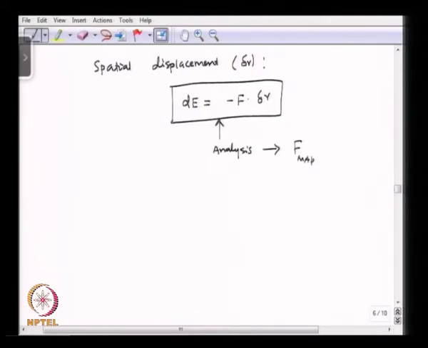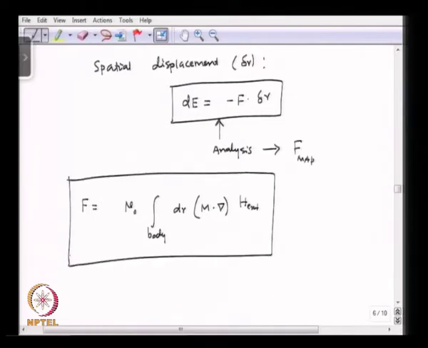So, F is given by mu 0 into the integration over the volume dr of M dot gradient of the external magnetic field. So, this is the expression for the force, provided del cross H external is 0. So, the external magnetic field is irrotational, we are talking about a static field. Okay.